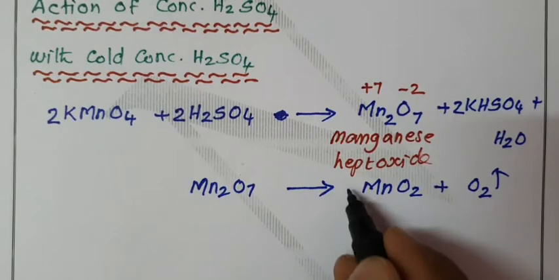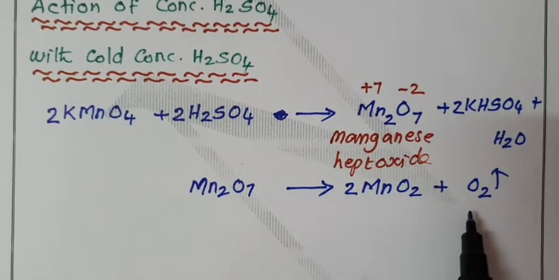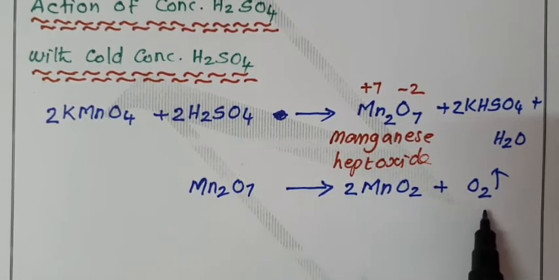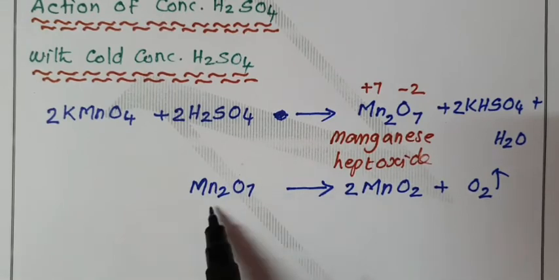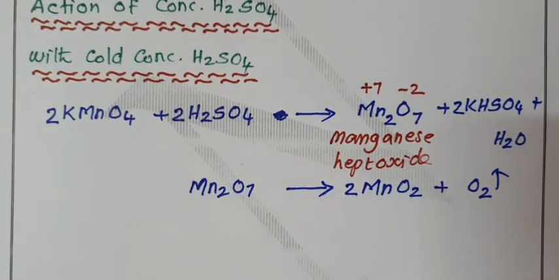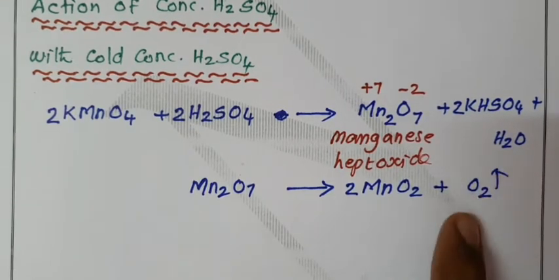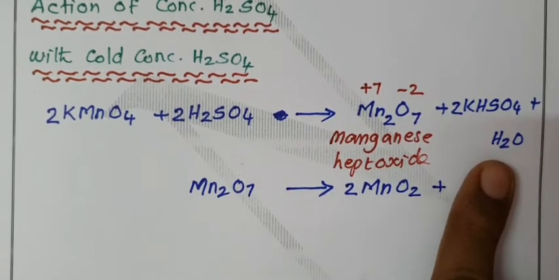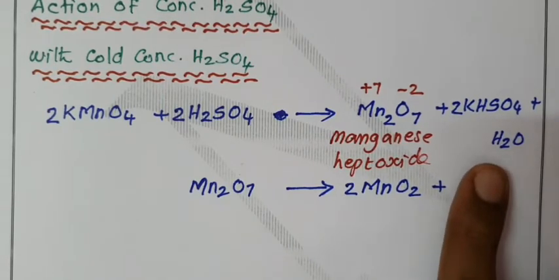2 manganese, 7 oxygen, and we have to balance this equation by the fractional method because oxygen is in the molecular state. In the fractional method, the first step is to balance the other elements except oxygen. We have only one other element, 2 manganese. Second step, count the number of oxygen atoms on the opposite side of the molecular oxygen.